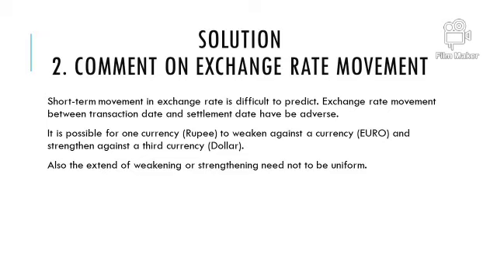It should not be the same. So it is possible that one currency may have an adverse effect, as we have seen in this case study.